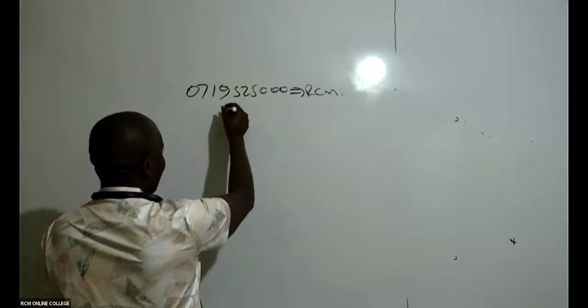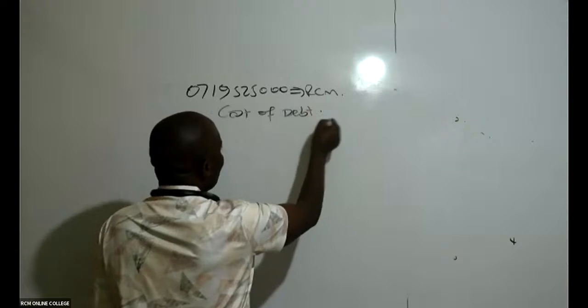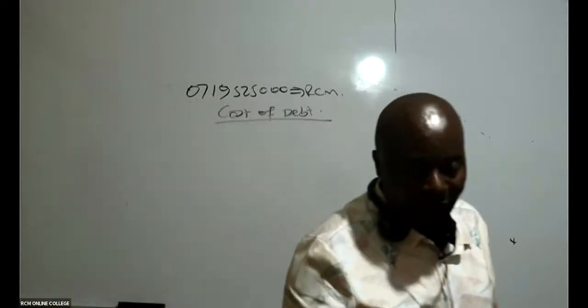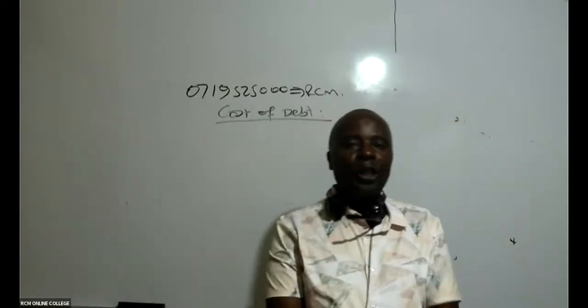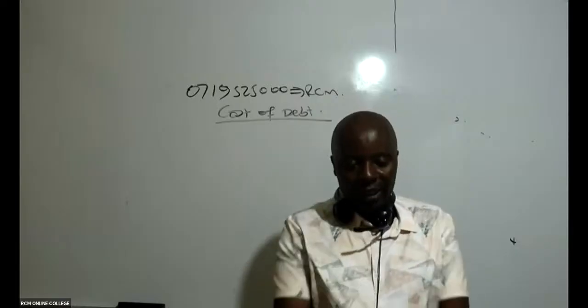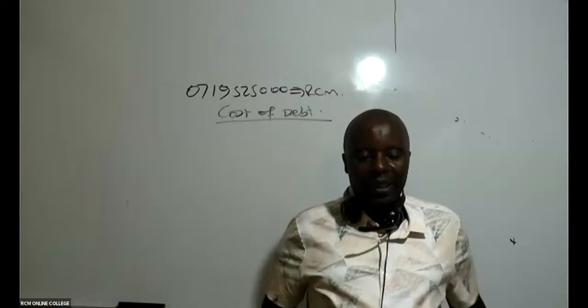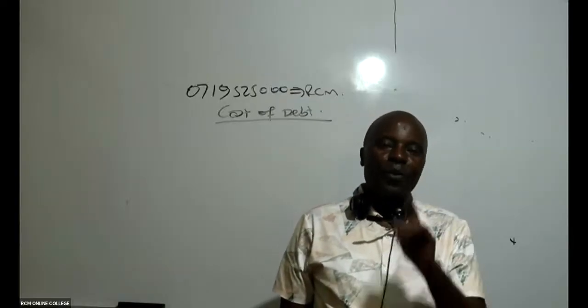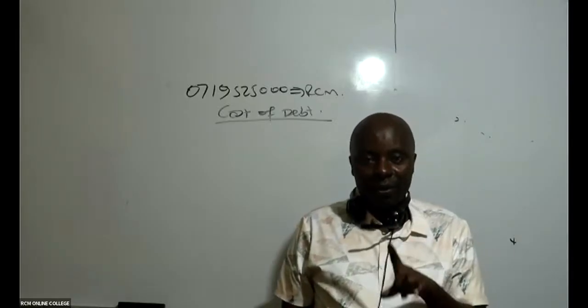Cost of debt. So cost of debt, we have got 2 types of debt instruments. Do you know them? The debt instruments. We have what we call irredeemable debt, and then we have redeemable debt. Irredeemable and redeemable.